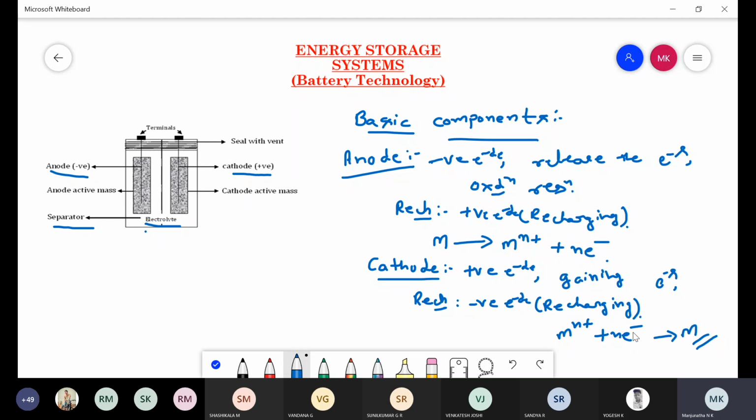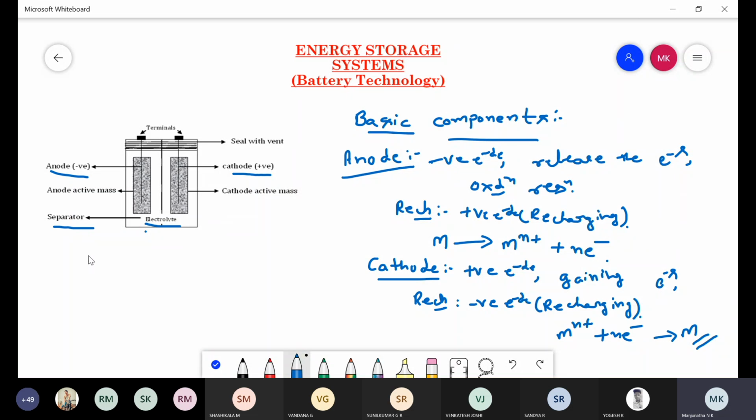In some batteries, both the anode material and the cathode material are made using the same metal, for example, the lead acid battery. In the case of the lead acid battery, lead metal is used as an anode, and lead dioxide is used as a cathode. So lead and lead dioxide are constructed using lead metal only. So this is about the first two basic components and their functions. One is an anode, another one is a cathode.